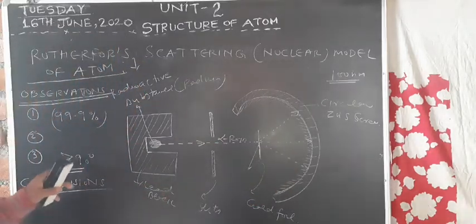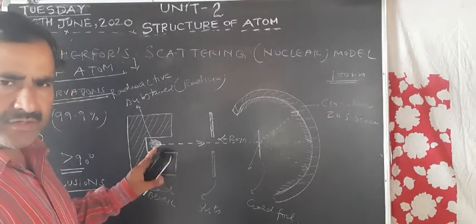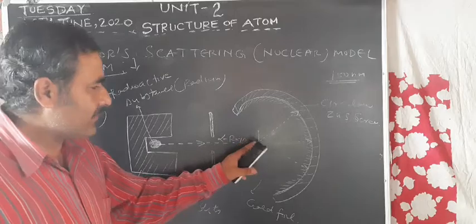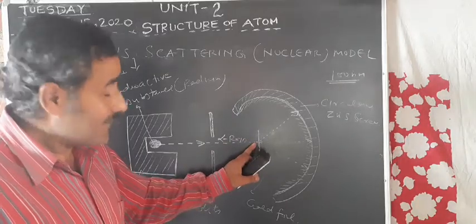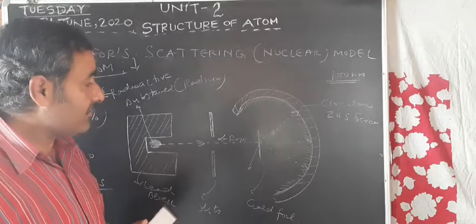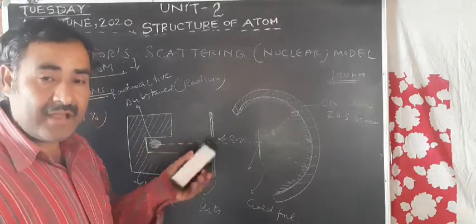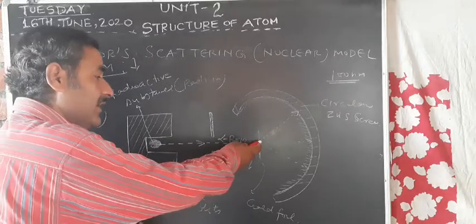The third observation was that very few alpha particles, that is 1 in 20,000, get deflected back, and we know that alpha particles are heavier particles. They get deflected back only when they strike a heavier body present within the atom.